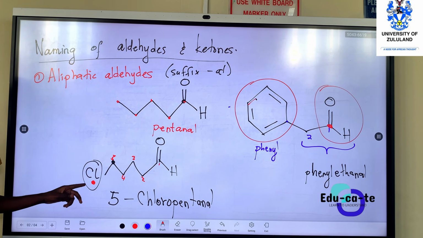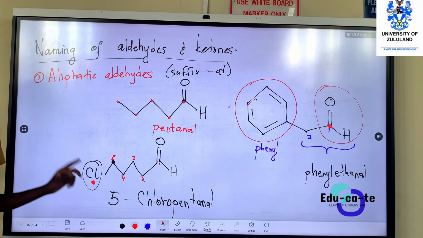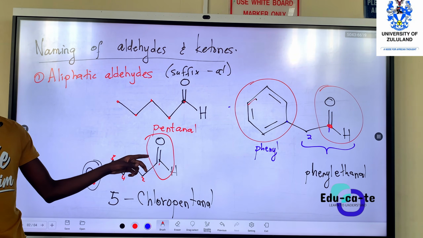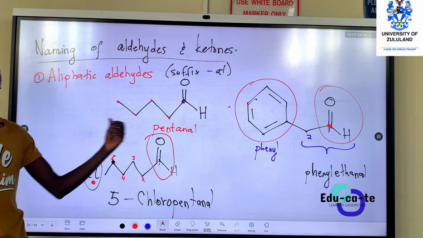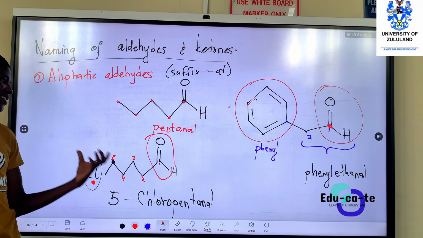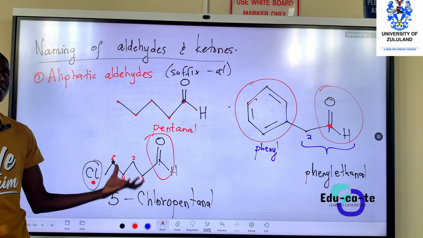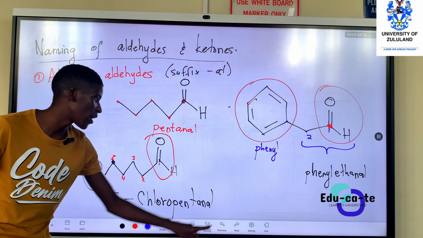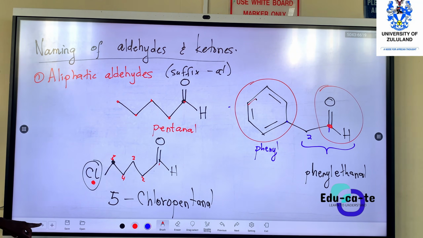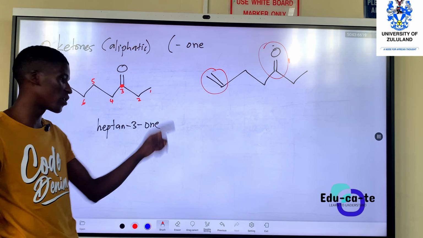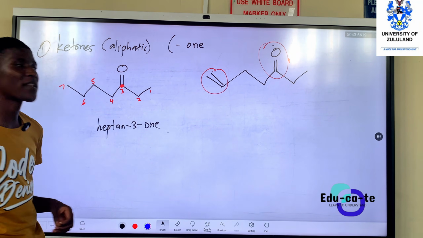Here we had an acyl chloride, with a halogen. We wouldn't say that this is a haloalkane, because the carbon double bond oxygen, this carbonyl group, is more powerful than a halogen. Therefore, what determines the compound here is that it is actually an aldehyde rather than a haloalkane. So basically, for functional groups, you should just know that the one having oxygen is first priority.